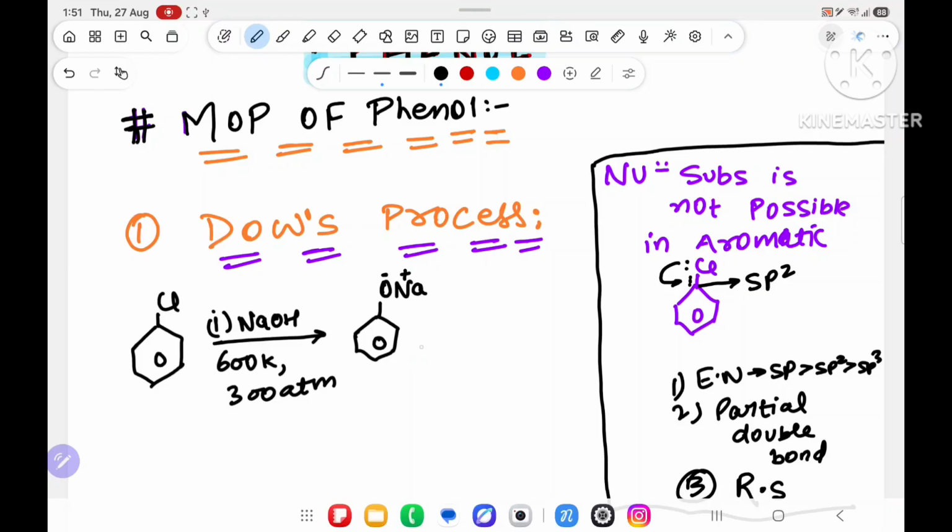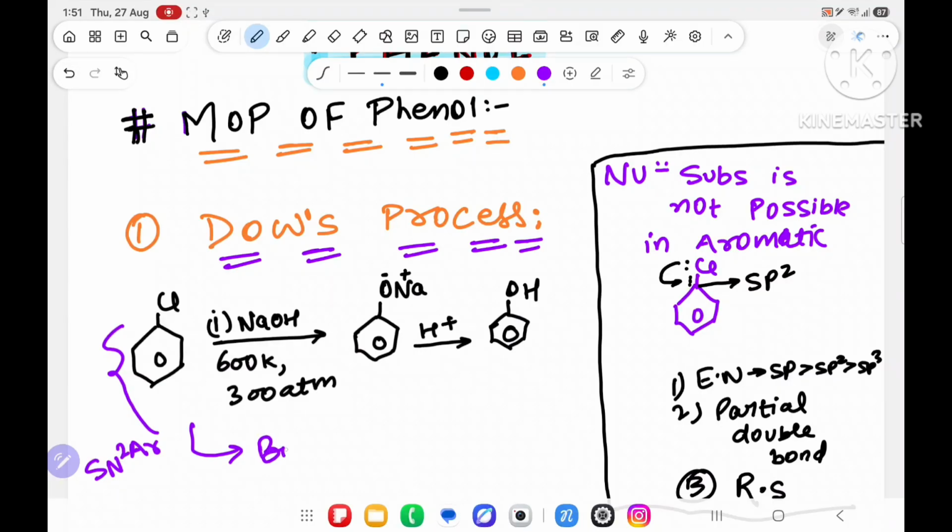Then you react with H plus, and it will convert into phenol. This reaction will follow the mechanism of SN2 aromatic. It means this reaction will follow bimolecular aromatic substitution.